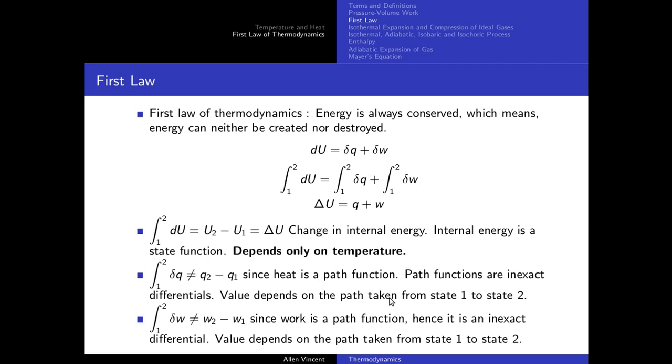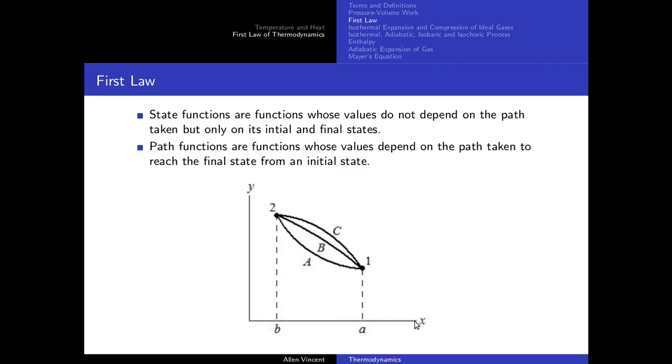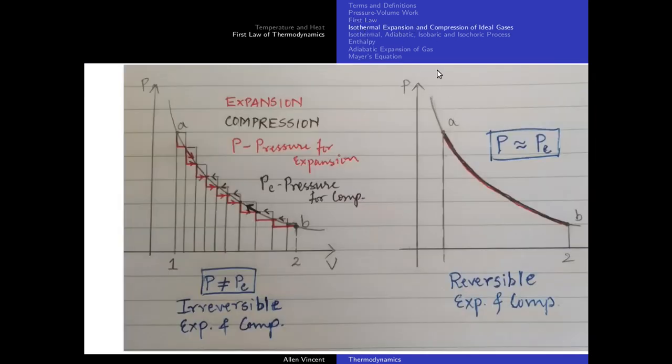Alright, great. So now let's move to the next topic, that is isothermal expansion and compression of ideal gases. As I said in the previous slides, compression is a process where work is done on the system. Expansion is a process where work is done by the system. Now, in order to have reversible expansion and compression, we need to make certain changes here. Let's take the irreversible case for now.